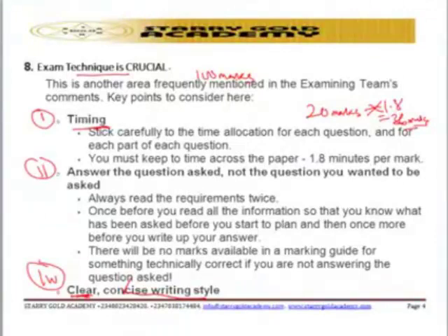So the best thing you can do is write in a short form. Don't write a story. Don't write 2 pages, 3 pages, 4 pages on a given question. From there you can lose marks. So always write something that will be easier for them to read and to capture at one instance. Write in a short form. Don't write in a long form. So that is that for the examination technique in quantitative techniques in business.